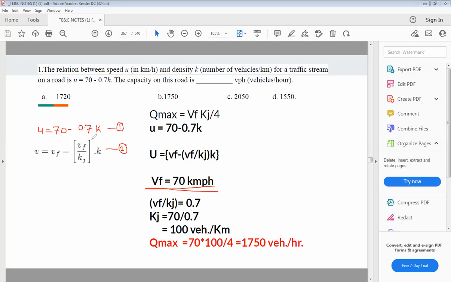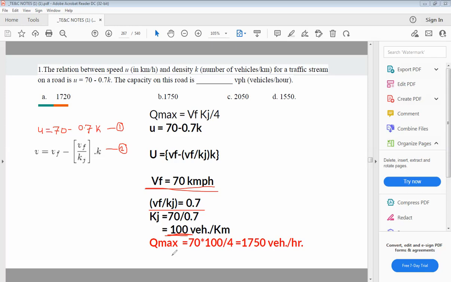And Vf by kj is equal to 0.7. Now Vf value is already known, 70. So 70 divided by 0.7, you will get the maximum density here, that is jam density. So jam density becomes 100 vehicles per kilometer.